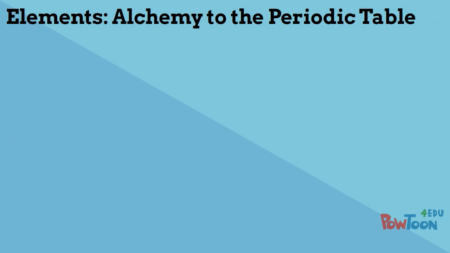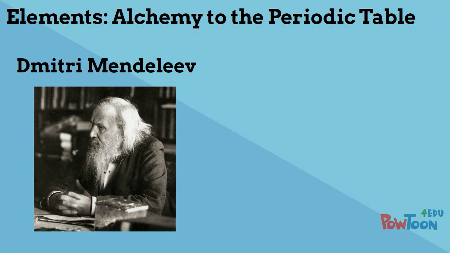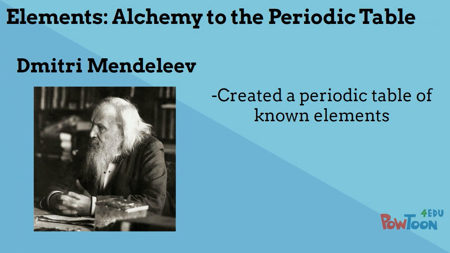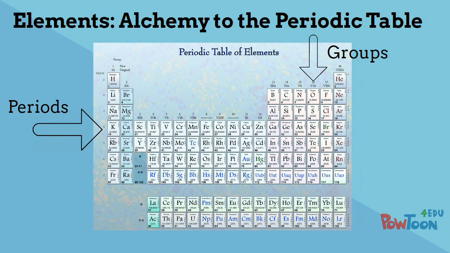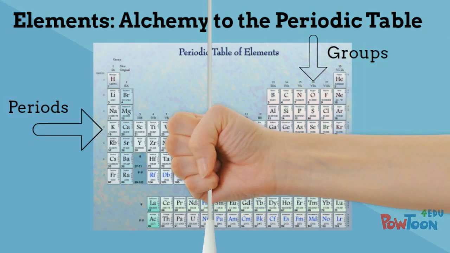Nearly 100 years later, in 1869, a Russian chemist named Dmitry Ivanovich Mendeleev created a periodic table that organized the known elements according to atomic mass and chemical properties. He organized his table into rows, called periods, and columns, called groups. This table, with additions, such as newly discovered elements, is still in use today. We'll study the periodic table in more detail later in class.